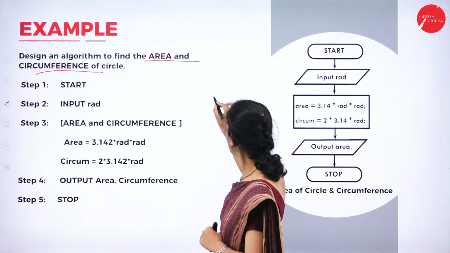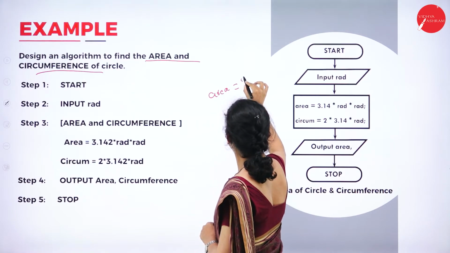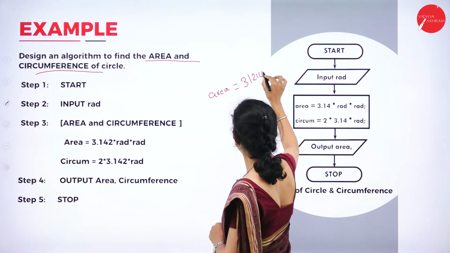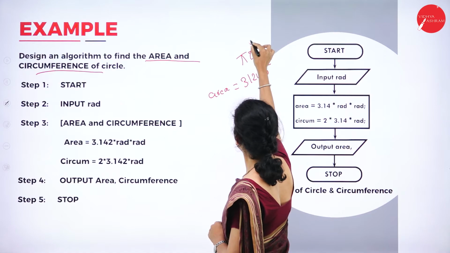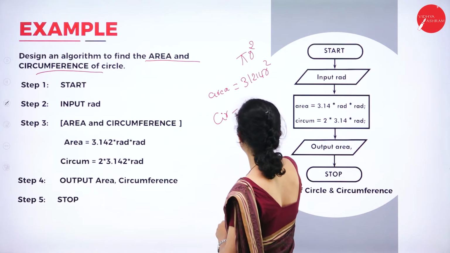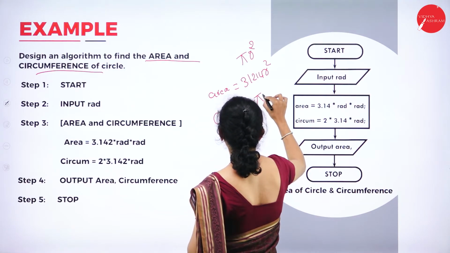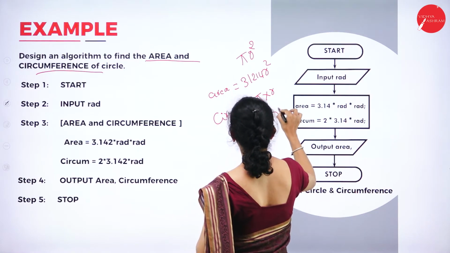What is the formula to find the area? It is 3.14 r square, that is pi r square. Then what about circumference? It is 2 into pi into r, that is 2 pi r.